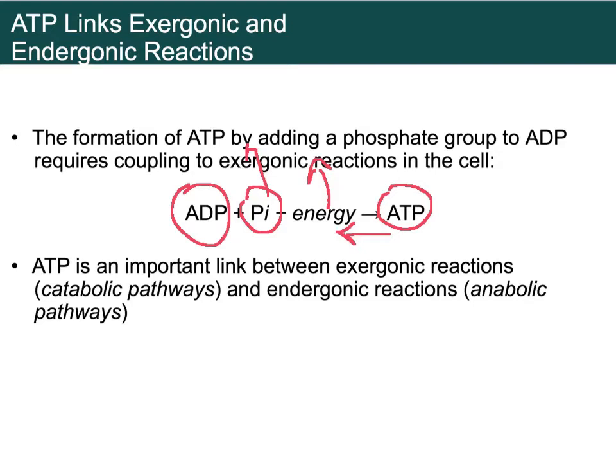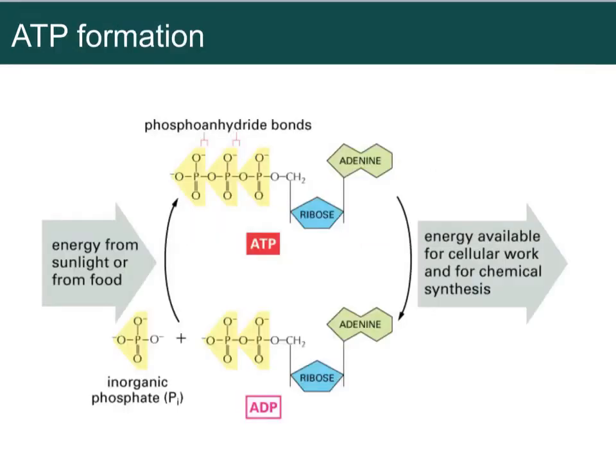And then you also know about catabolic and anabolic reactions. So if we're going from smaller to bigger, is that catabolic or anabolic? You better look it up and see. You should know that one. Here's the reaction of how it's made. You don't need to be able to draw all this stuff. You just need to know there's 3 phosphates here.